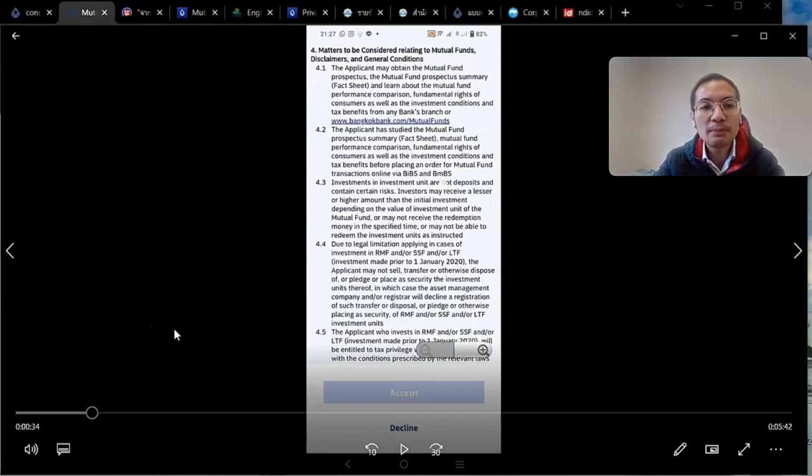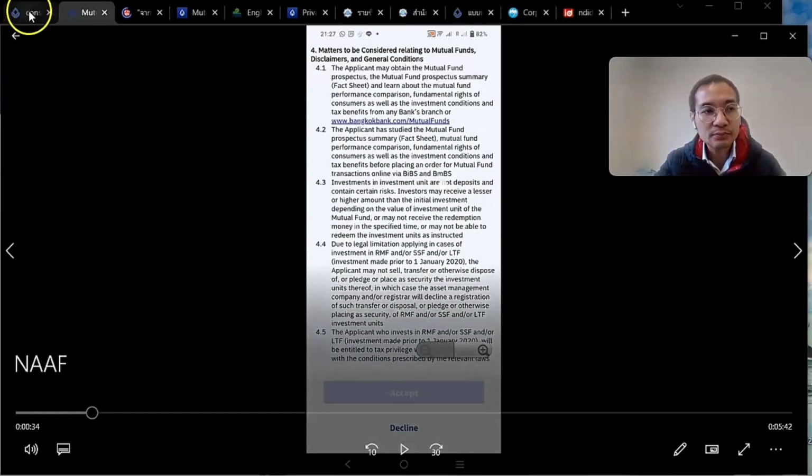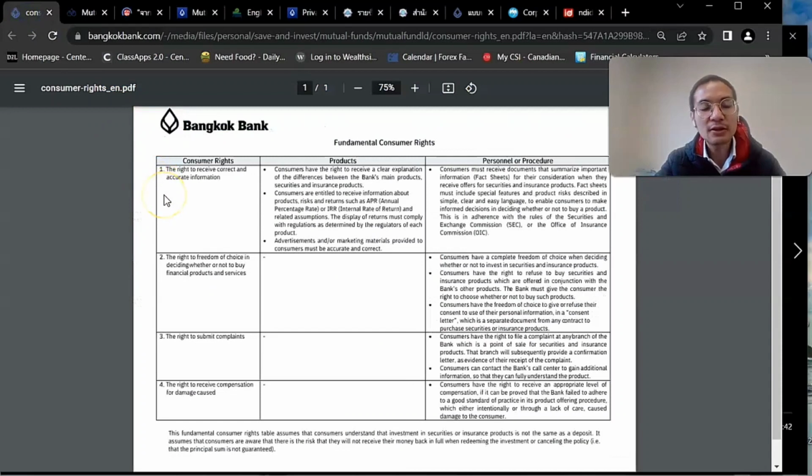4.1 and 4.2 talk about the prospectus and fund fact. Because this is a self-directed service, they advise you to go to that link to get the information in terms of the fund fact and other information. And you have rights as a consumer as well. There are 4 rights. As a consumer, you have the right to receive correct information. You have the right to choose whether or not to buy and sell the units. You have the right to submit complaints, and you have the right to receive compensation in case of damage.